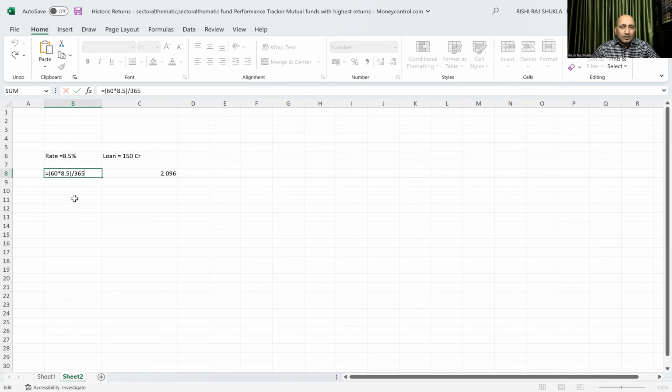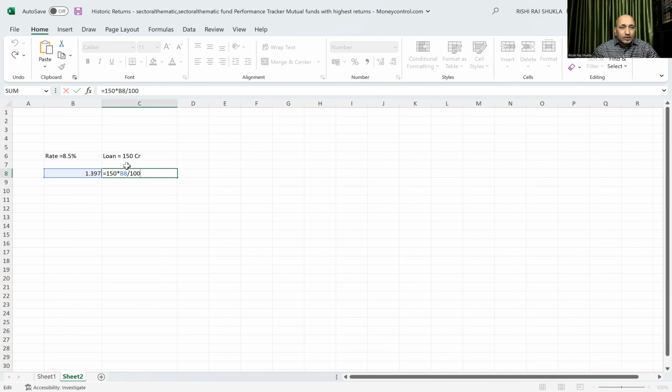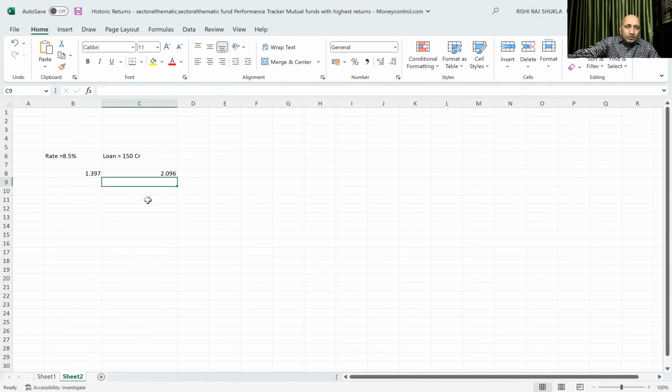Then we get the actual interest rate for these 60 days, 1.397%. Again, here this loan of 150 multiplied by 1.397 divided by 100 to get the percentage, so we can see 2.096 crore.